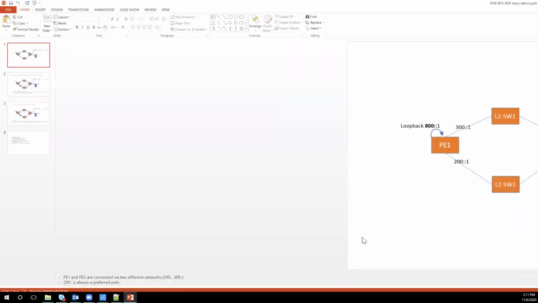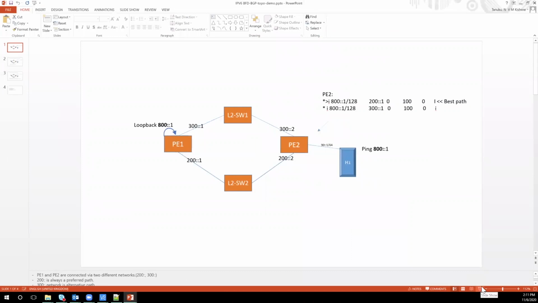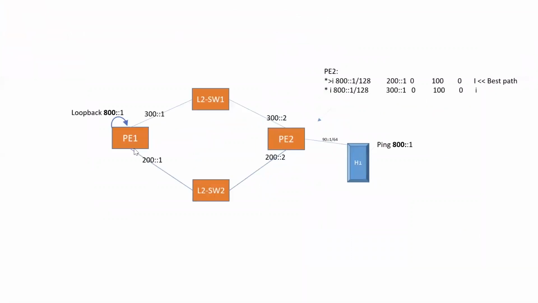This is the topology I'm using for the demo. There is a 4-node topology, with PE1 and PE2, which are L3 switches, connected via two different networks, the 300:1 and 200:64 networks. Hence we have two BGP neighborships via these two connections.